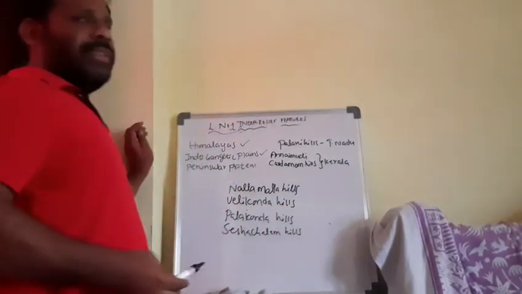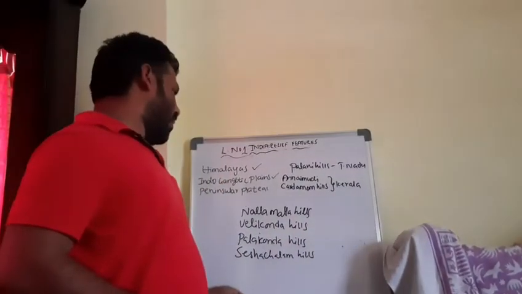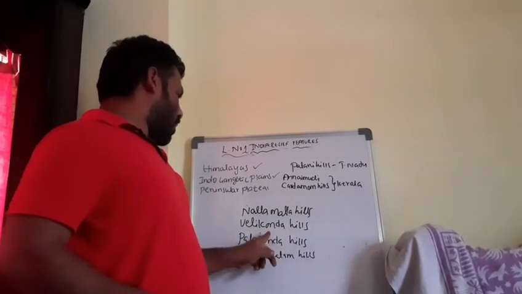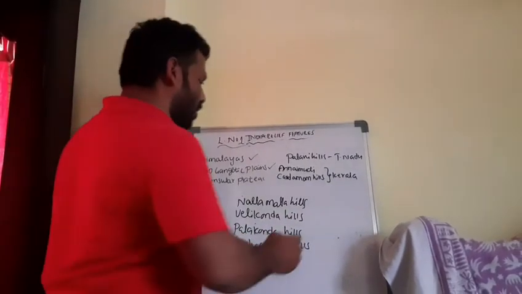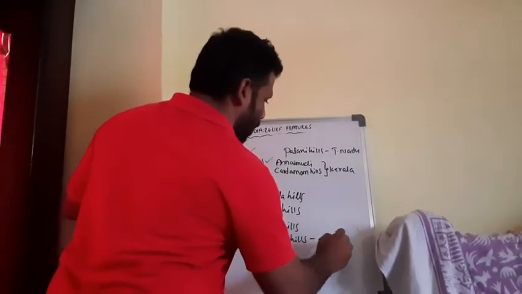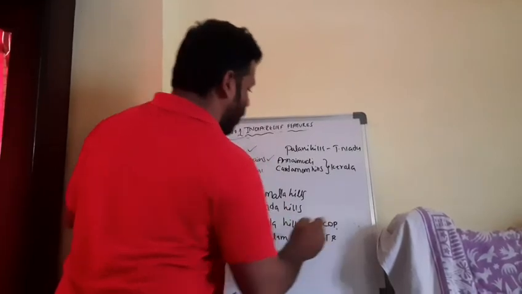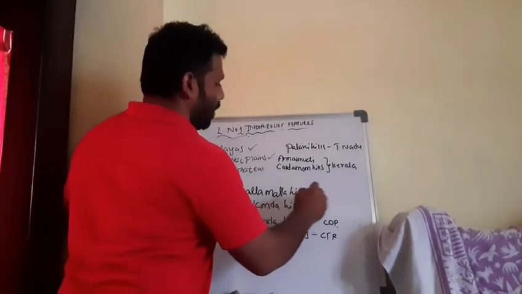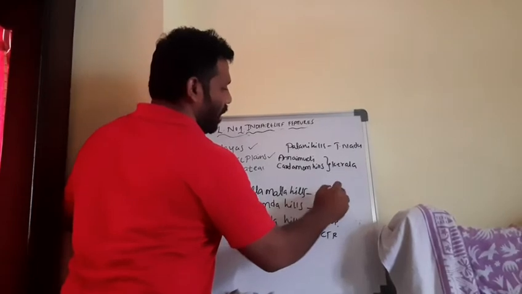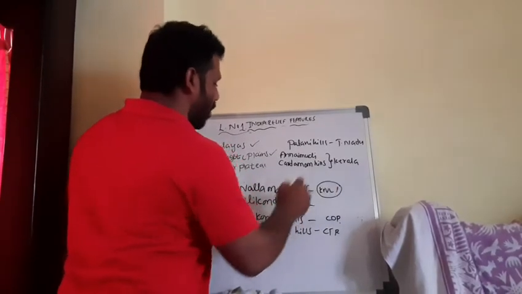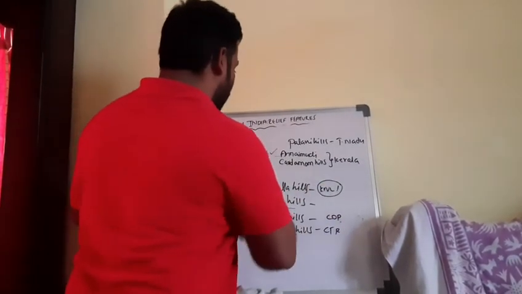A few hills are located in this part. These are all we can find here. Seshachalam Hills we can find in the Chittoor district. Palakonda we can find in Kadapa district. Velikonda, Nallamala, some in Kurnool, and in the Telangana area and AP area, both are located here. Velikonda Hills are all there.